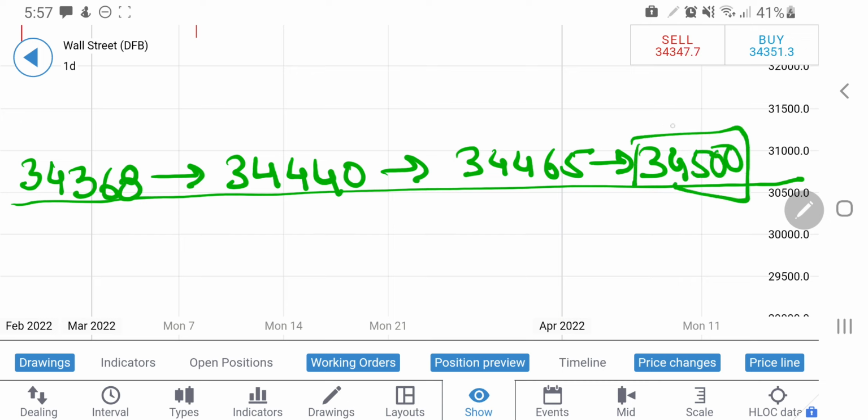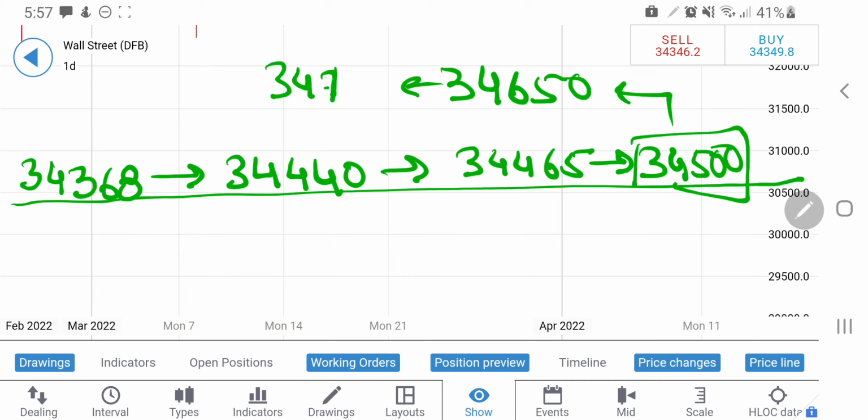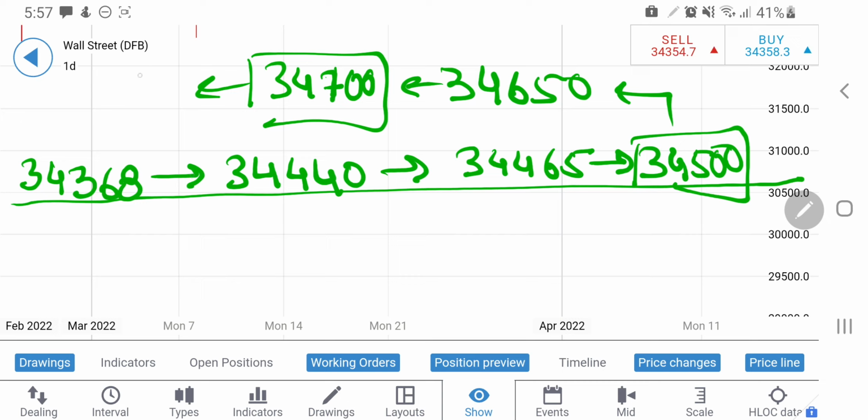confirmation of a bullish reversal, and then you can expect that it will directly try to land towards 34,650 and 34,700. Rather, 700 is going to be, I think, a stronger resistance zone, but it can try to surpass this and in fact try to reach higher highs before looking forward to a drop there. So this is my expectation.